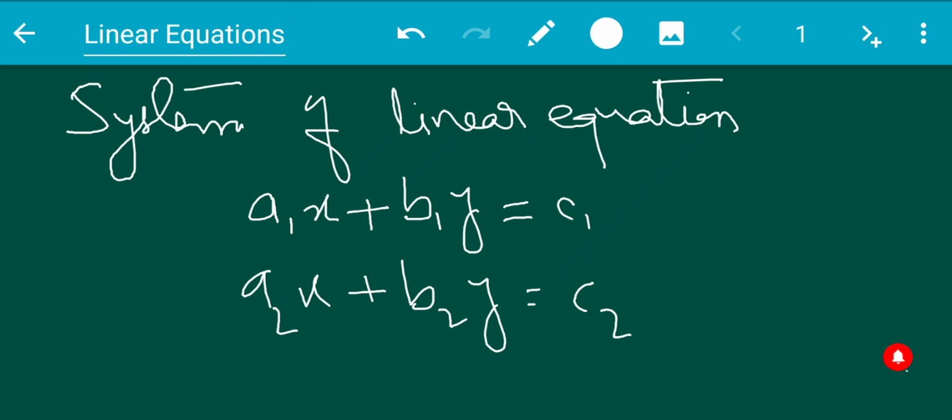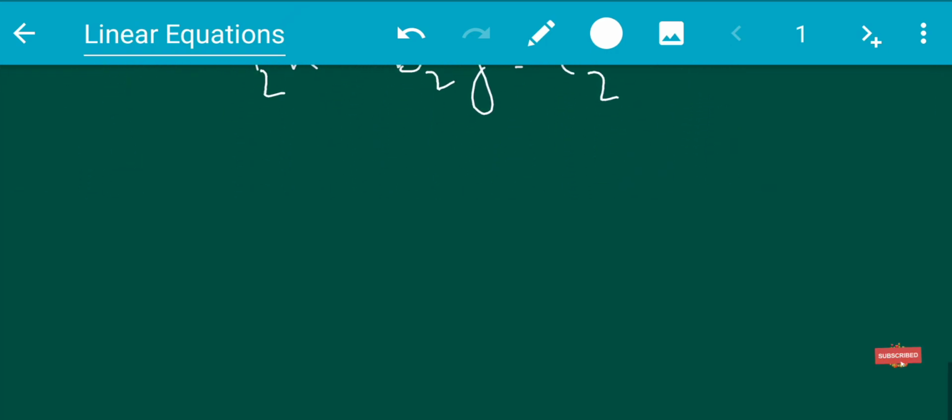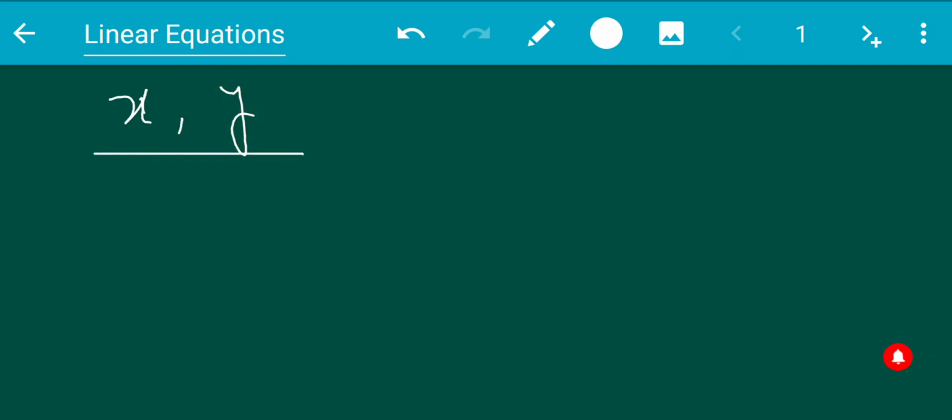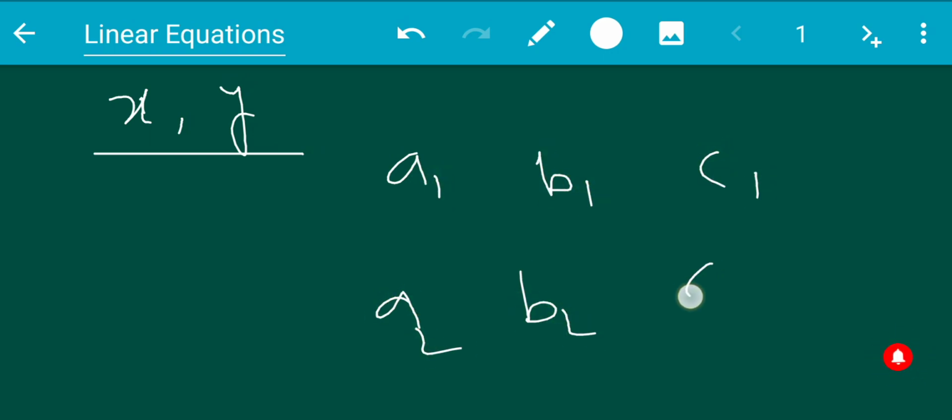Okay, so if we talk about the nature of the solution, we can write like this. We have two unknowns x and y, and these constants a1, b1, c1, a2, b2, c2.